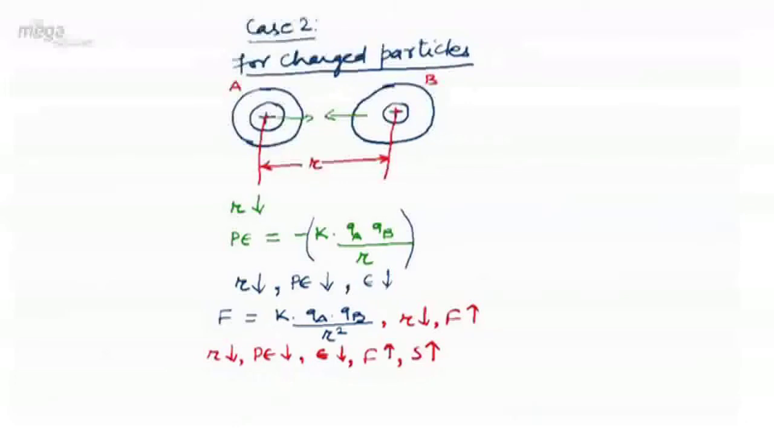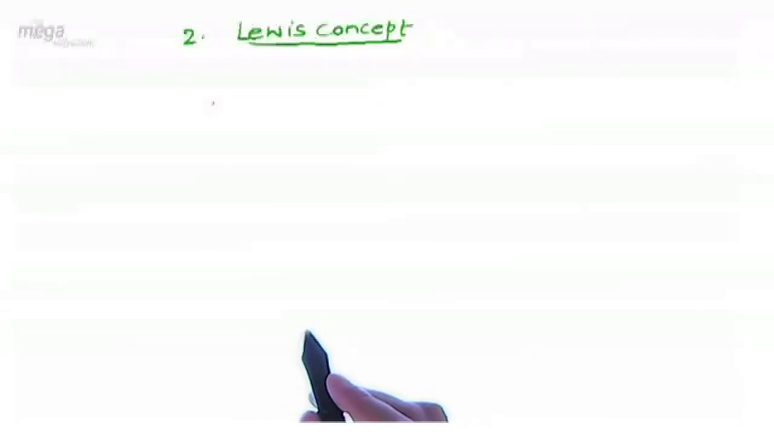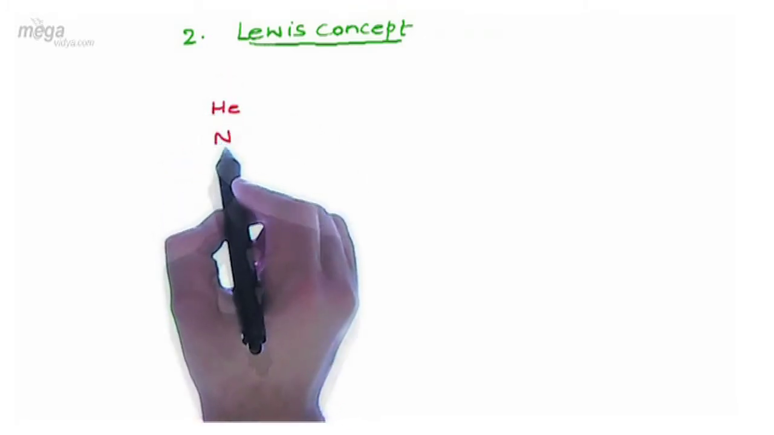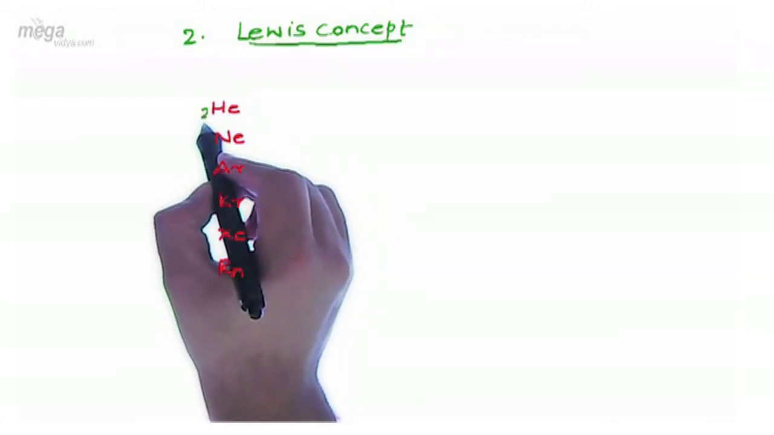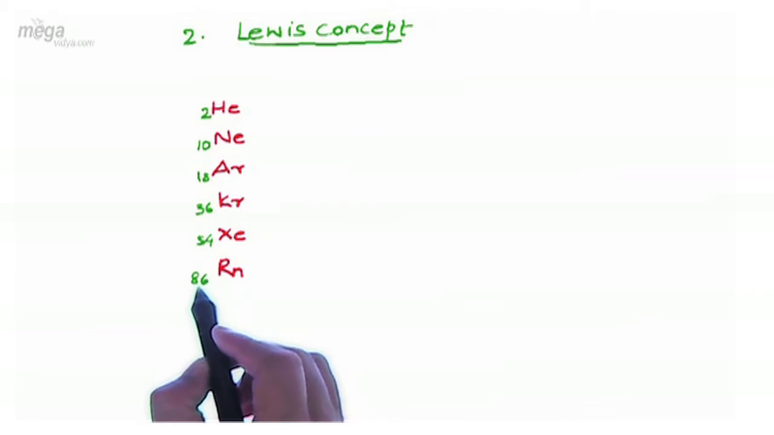Now let's move to another reason for the cause of bonding. The second cause for bonding was given by Lewis, as the Lewis concept. Before understanding this concept, I would like to introduce you to the noble gases or inert gases, which belong to the 0 group or the 18th group of the modern periodic table. In the 18th group, or as I call it, 0 group, we have helium, neon, argon, krypton, xenon and radon. Here helium has an atomic number of 2, neon 10, argon 18, krypton 36, xenon 54 and radon 86.